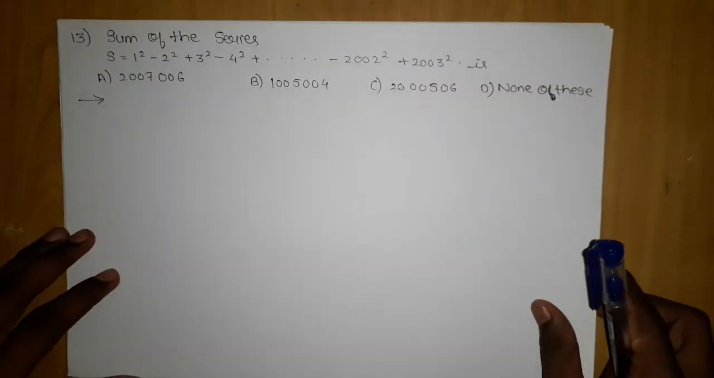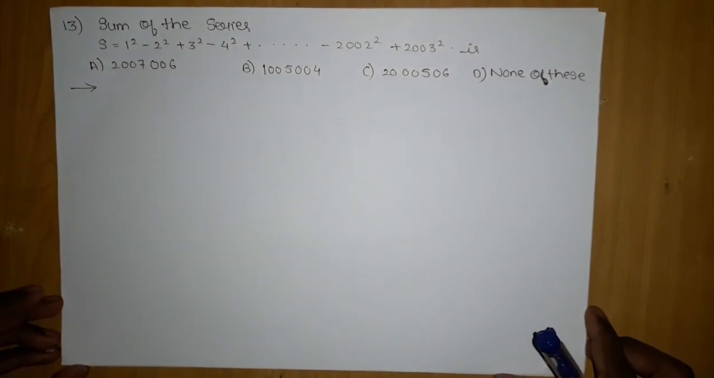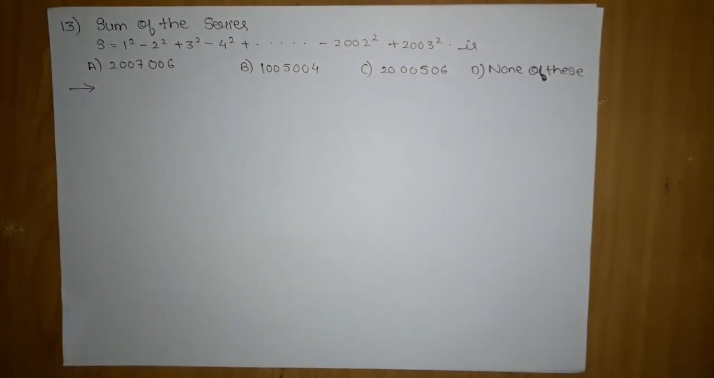So the next question is this. The question is as follows: the sum of the series 1 square minus 2 square plus 3 square minus 4 square and so on, minus 2002 square plus 2003 square. The answers are very big, so I'm not going to read them.